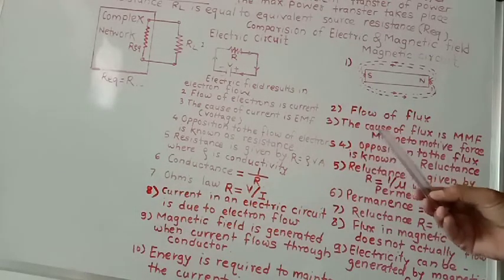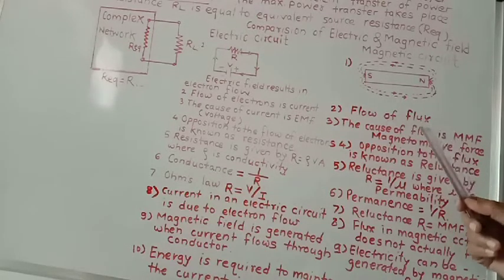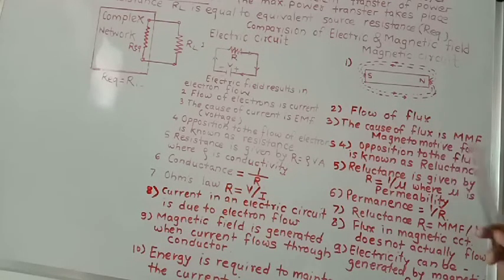Here the cause of flux is MMF, where MMF means magnetomotive force. The cause of flux is magnetomotive force, MMF.